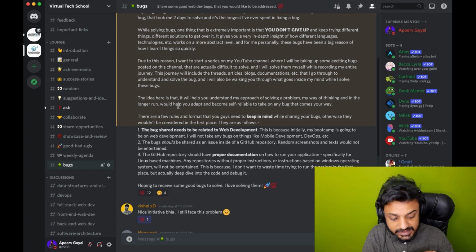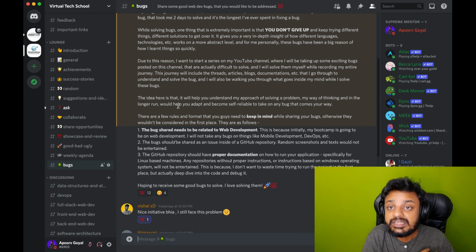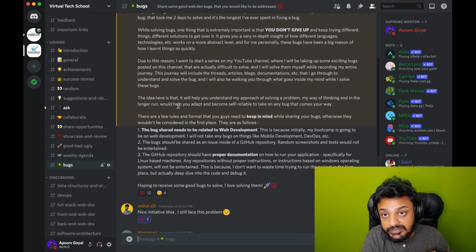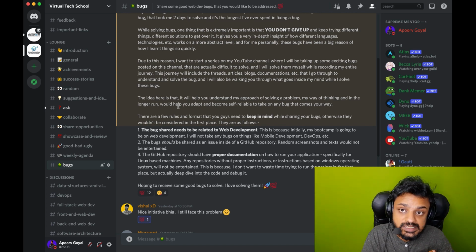And the third thing is that whatever GitHub repository you're sharing with me, it should have very good documentation in terms of at least how I can install and run it, right? So you need to give me all the commands that I need to run, because I will not be wasting any time just trying to run those projects. It could be that your project is already broken and doesn't run in the first place, but you're still sending it to me to solve because you're not able to install some dependencies, right? So I'm not going to take those kinds of bugs.